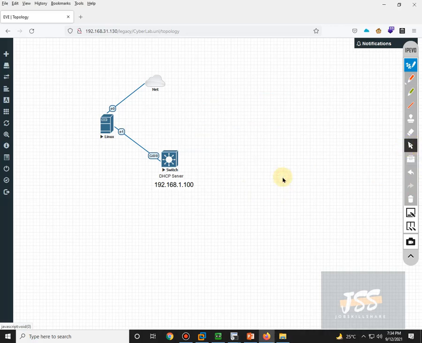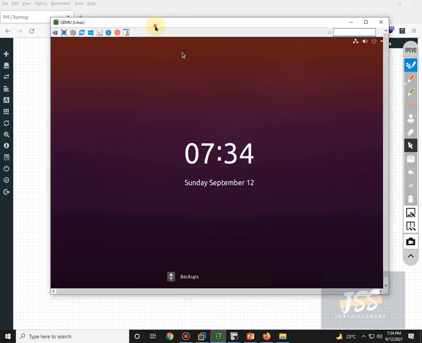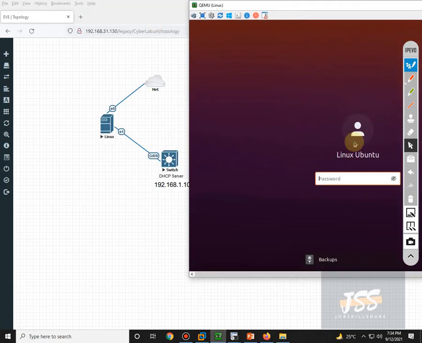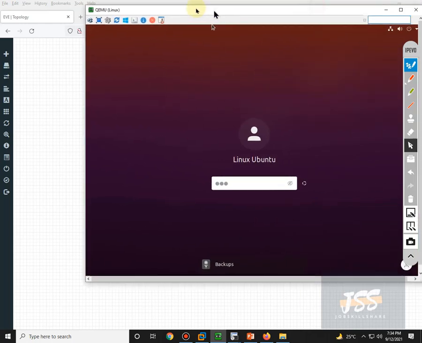So let's very quickly go to this Linux machine and log into this machine.